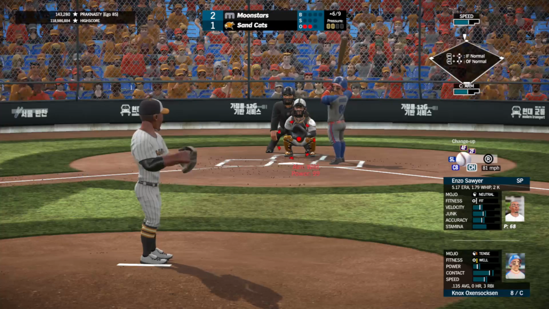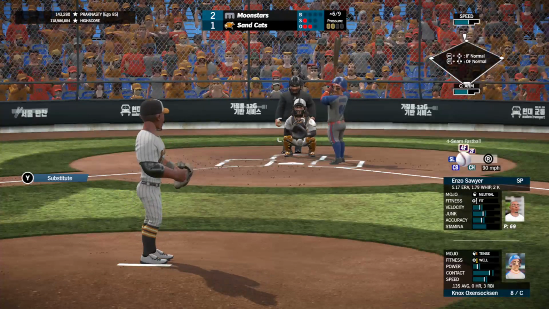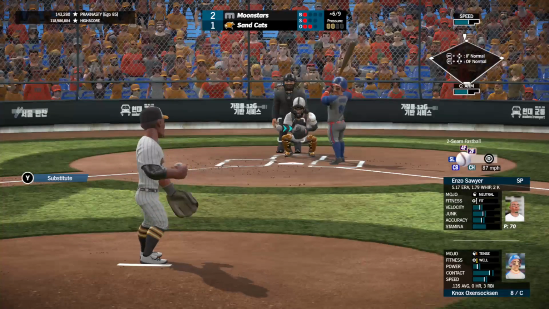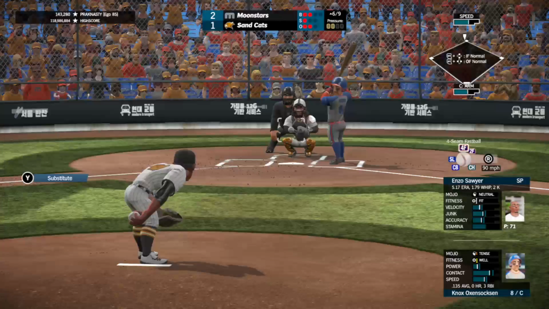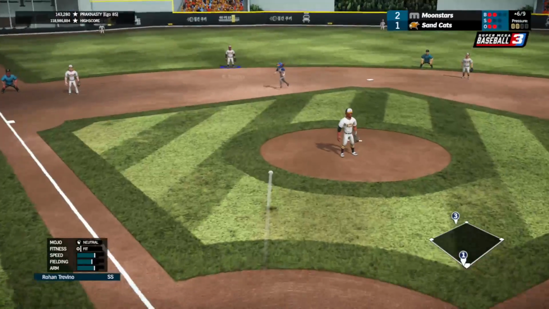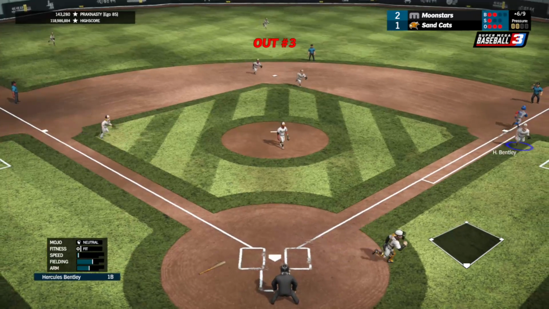Singled his last time up. First pitch changeup in there. Check swing called a strike, 0-1. Next pitch is a fastball down and in, low, 1-1. Two-seamer up and away, outside, 2-1. Curveball down and in. Dribbler to short. Trevino there for it. He'll make the play at first, and that ends the inning.